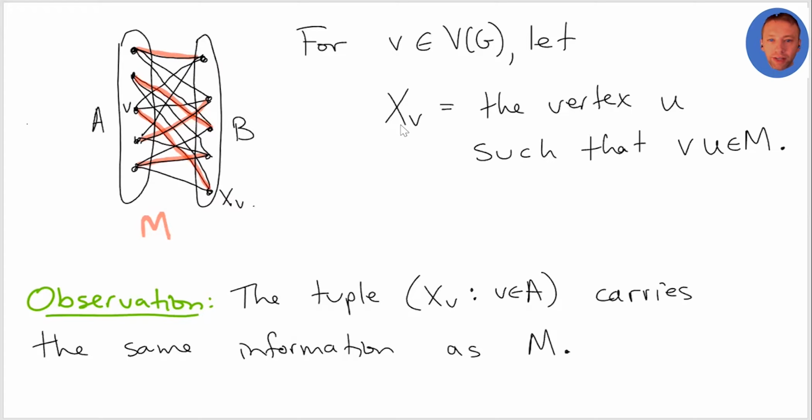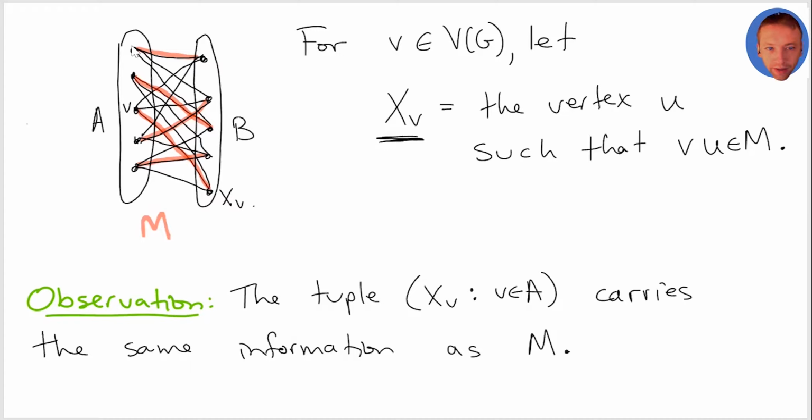So for each vertex, I generate my random perfect matching. It's a bunch of edges. And that gives me, for each vertex of the graph, the vertex that V gets matched to. Remember, this is a perfect matching, so every vertex of the graph gets matched to some other vertex. So for each vertex, I can let X of V, or X sub V, be the vertex that V gets matched to.